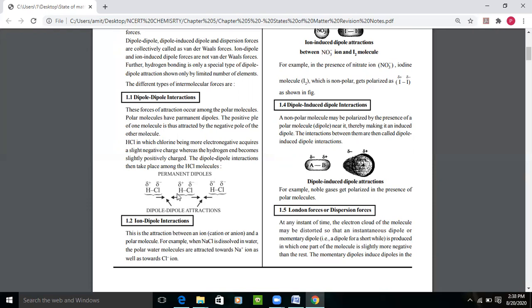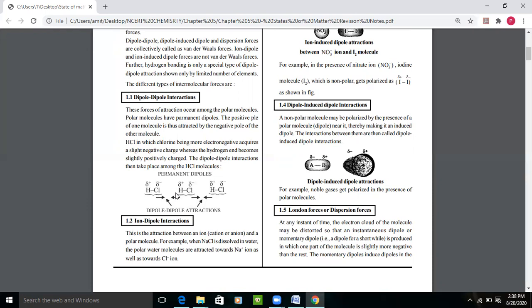Permanent dipoles means the dipoles which actually exist. So HF, HCl, these are permanent dipoles. The attraction which exists between this chlorine and this hydrogen is dipole-dipole, because we know that opposite charges attract each other. Chlorine being negative and hydrogen being positive attract each other, right? Second is ion-dipole interaction.